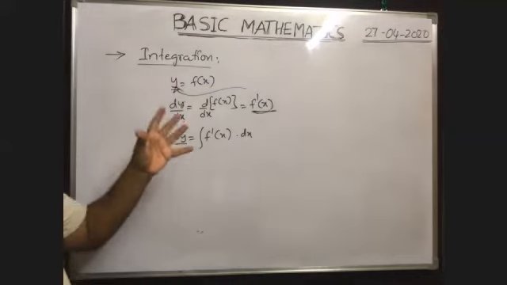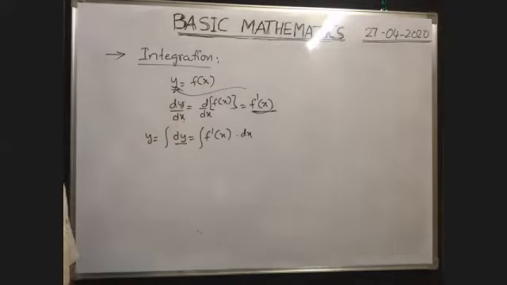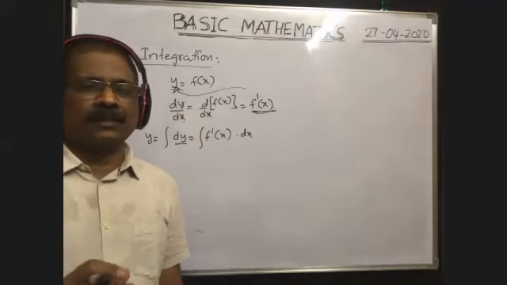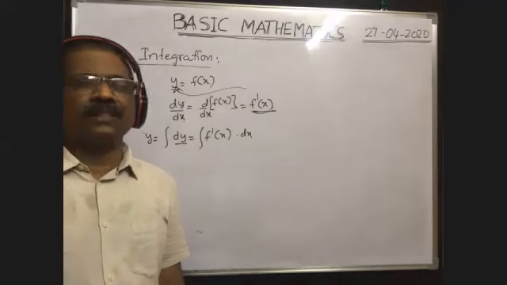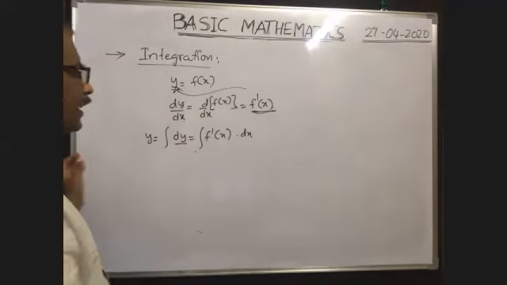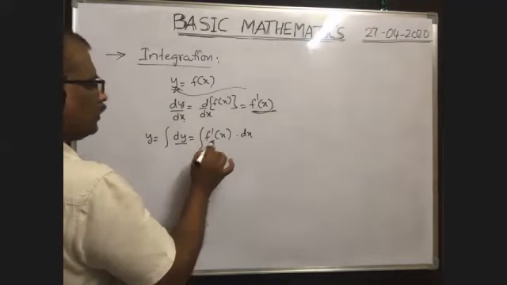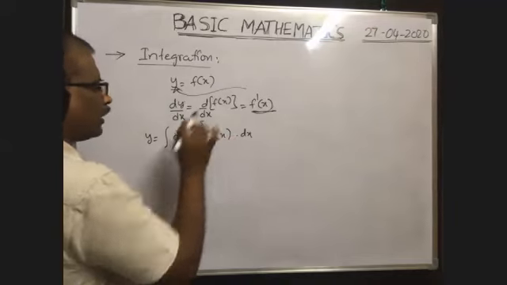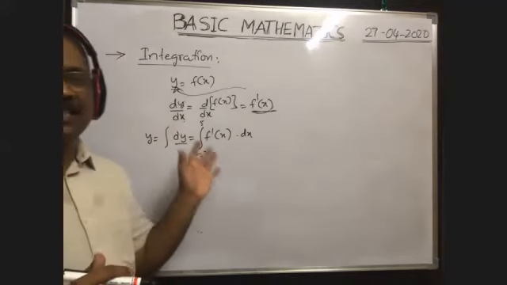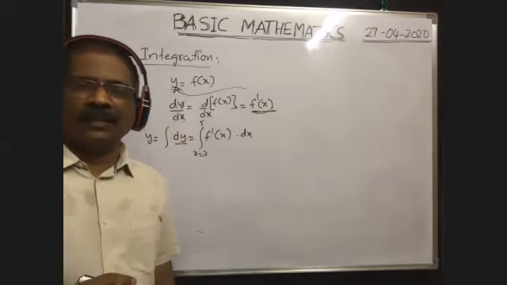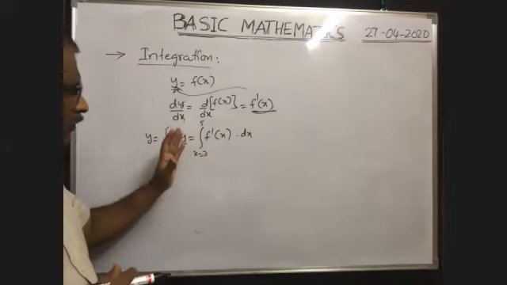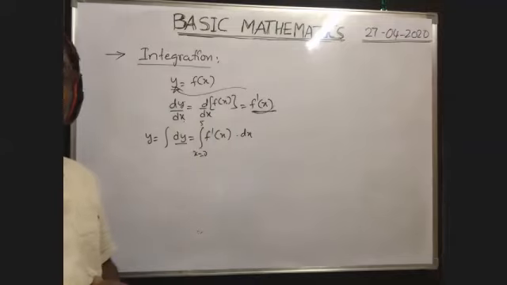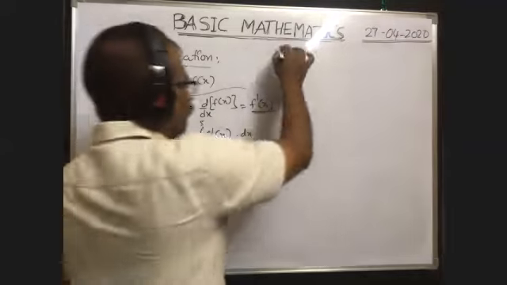Here there are two types of integrations: definite integration and indefinite integration. In the case of definite integration, the limits are given, suppose this x value varies from x equal to 0 to x equal to 5, or 2 to 5, 3 to 5, like that. That is the definite integration. Indefinite integration means this type of limits are not mentioned. That is called indefinite integration. Okay. One example I will explain here.